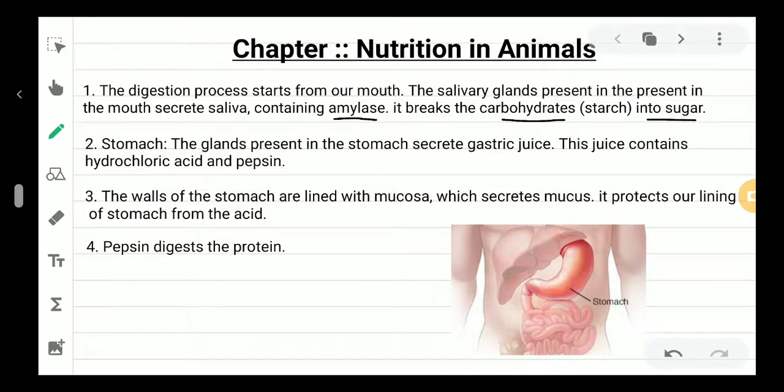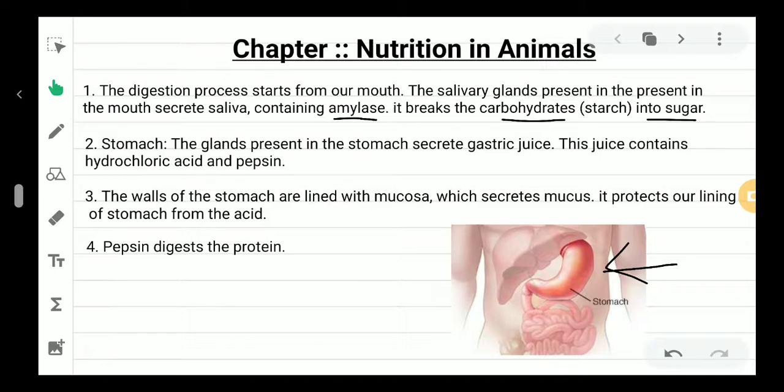And our stomach, you can see this is our stomach. The glands present in the stomach secrete gastric juice. Whenever you eat anything, this food will first enter our stomach, right?